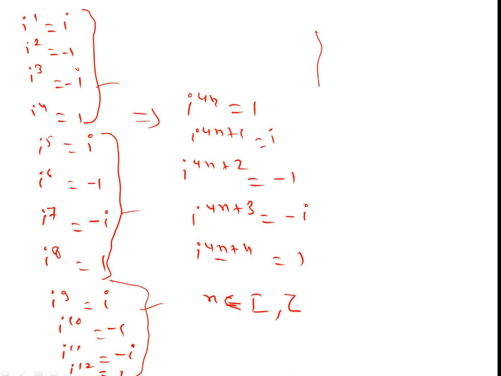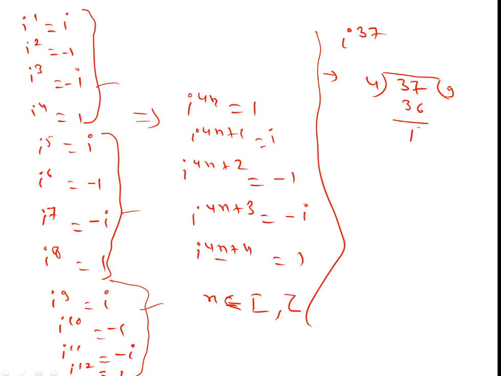So now we are discussing a question: find the value of iota to the power 37. I give you a method: when any value in the power is written, first of all, divide it by 4. When you divide it by 4, 4 nines are 36. You find the remainder and write it as 36 plus 1.